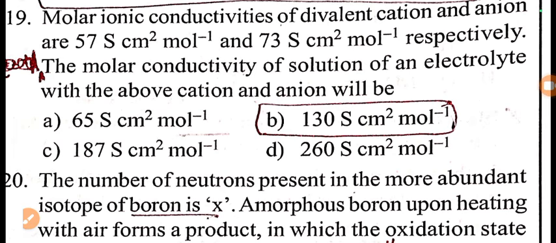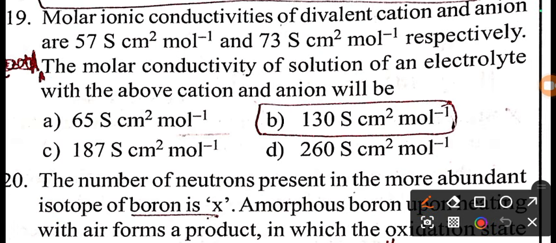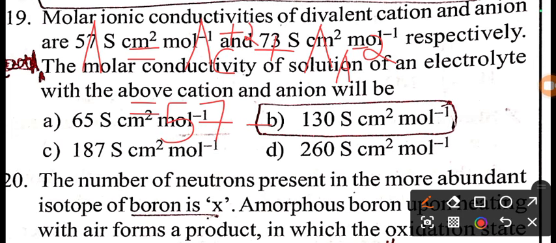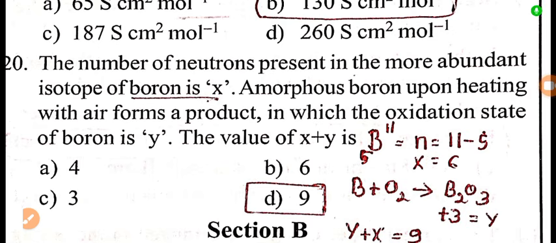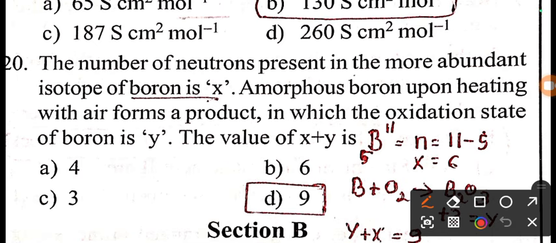Next, from the electrochemistry chapter, molar ionic conductivities of a divalent cation and anion are given respectively. The molar conductivity of the solution is calculated by the sum of the molar conductivity of the cation and the molar conductivity of the anion. So when you add the molar conductivity of the cation, that is 57, and the molar conductivity of the anion, that is 73, you will get 130 S cm² per mole. Option B is the right answer here.